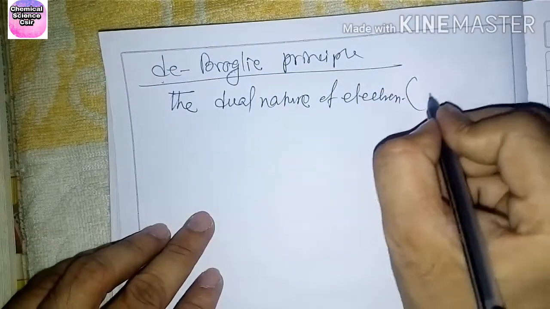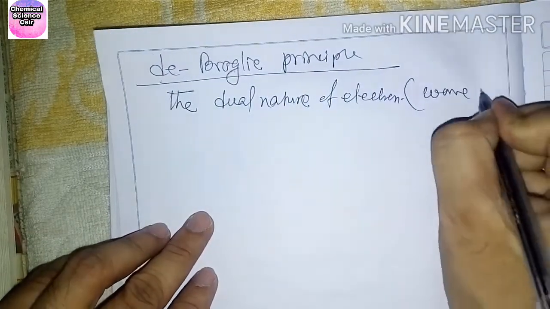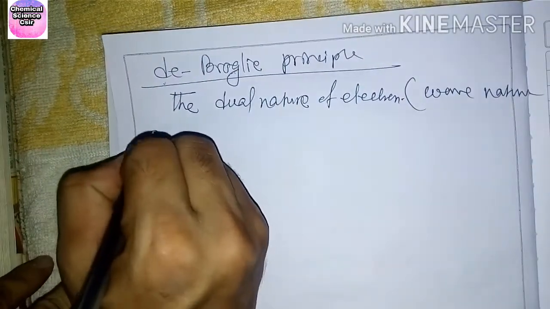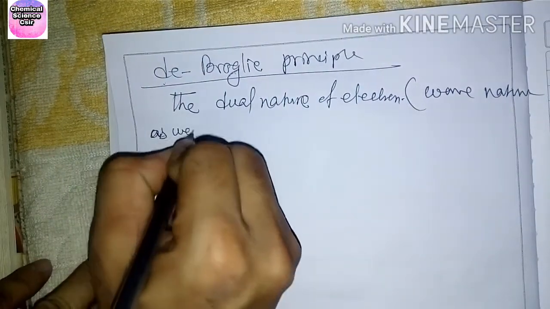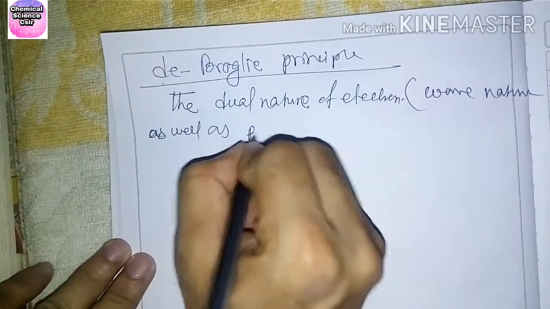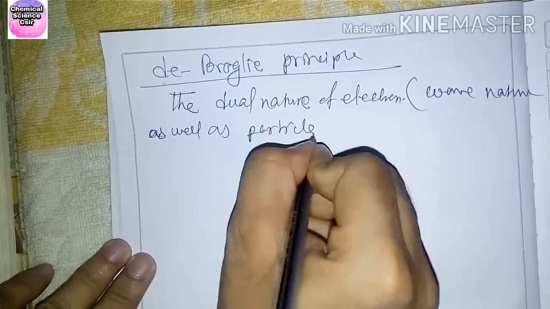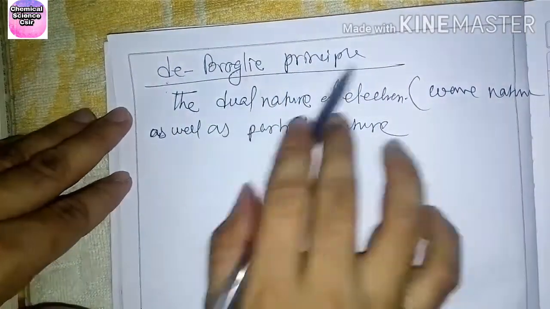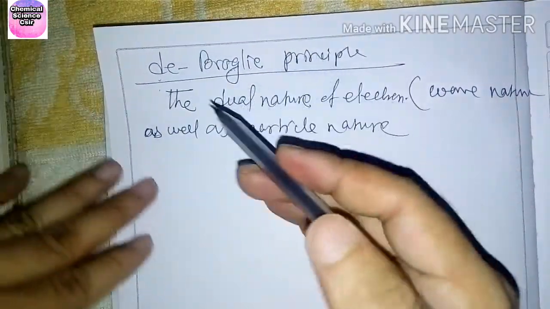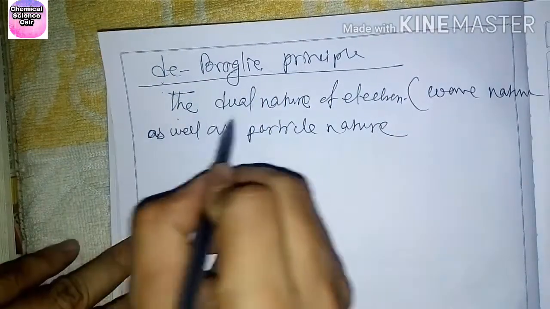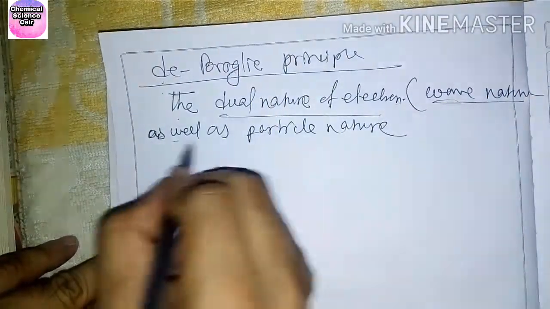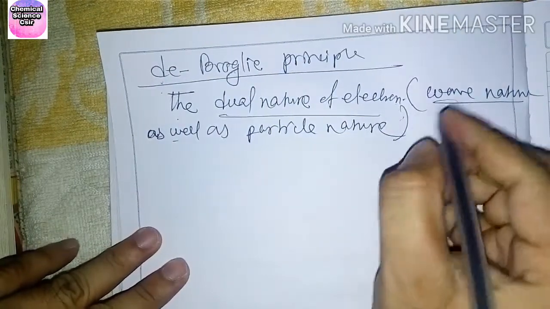Dual nature means one is wave nature and the other is particle nature. So de Broglie explained the dual nature of electrons, wave nature as well as particle nature.